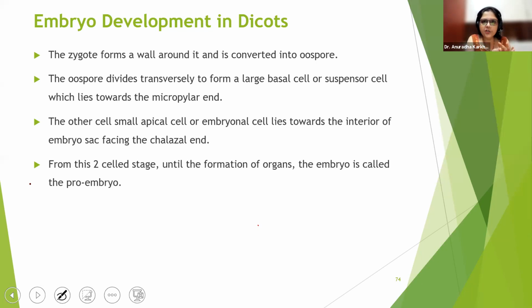You know what is transverse section? Transverse समझते हो बेटा? That is transversely. Longitudinally. So here the oospore is going to divide how? Transversely to form one large basal cell or suspensor cell which lies towards the micropylar end. Okay, so let us understand how. है ना? So here please pay attention. Yeah, just 1 minute.